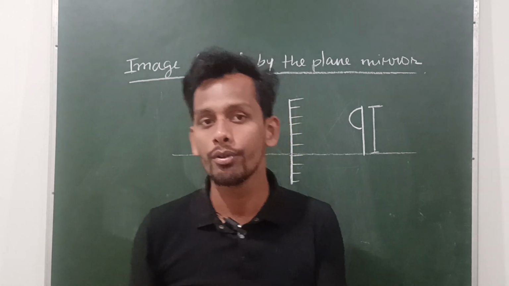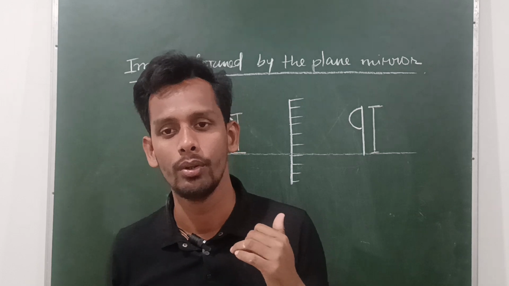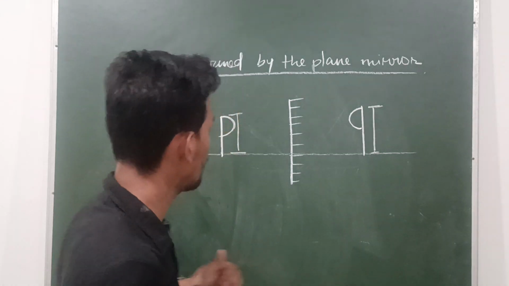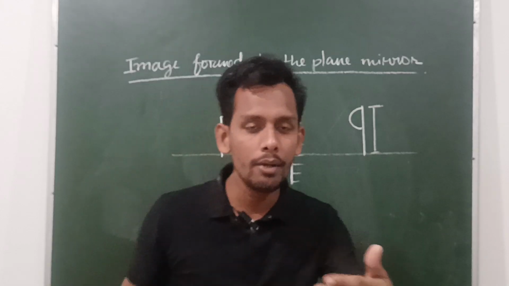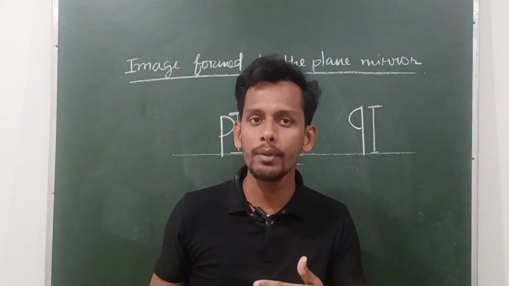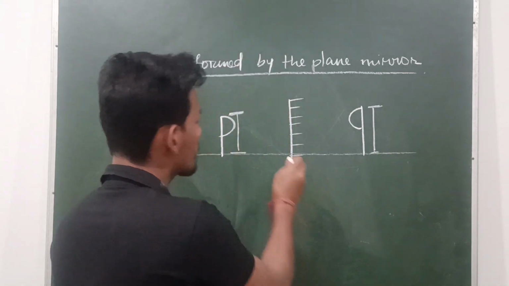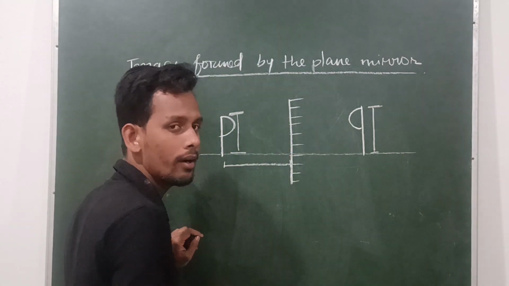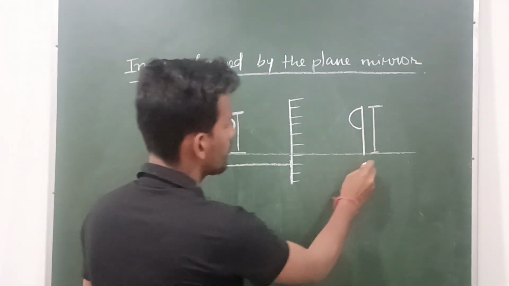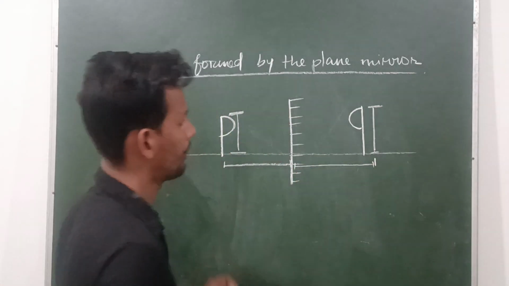Your image is of the same height as you. Next, the distance you are standing from the mirror, the same distance the image is formed from the mirror. Means the distance between the object and the mirror is equal to the distance between the image and the mirror.